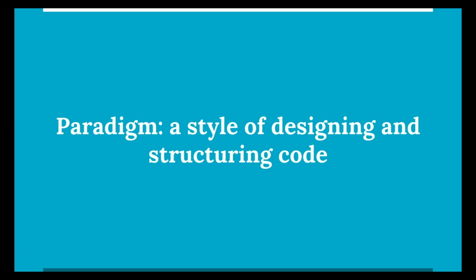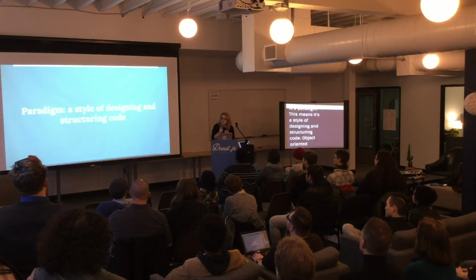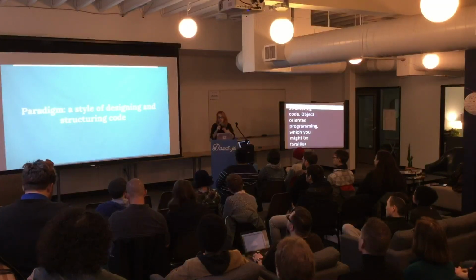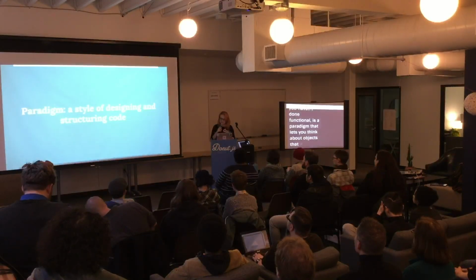Alright, so functional programming is a paradigm. This means it's a style of designing and structuring code. Object-oriented programming, which you might be familiar with if you haven't done functional, is a paradigm which has you think about and write your program in terms of the objects that it handles, and to encapsulate the interface for handling those objects along with the data in the object itself.